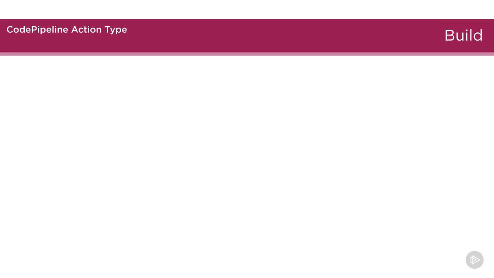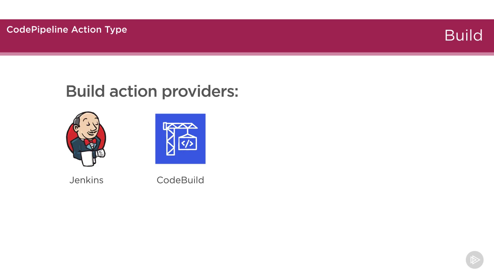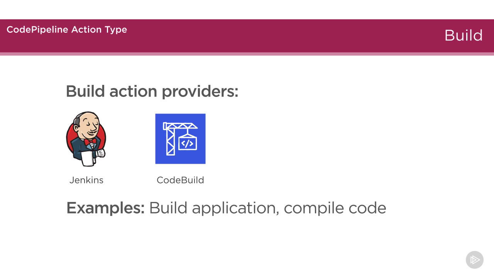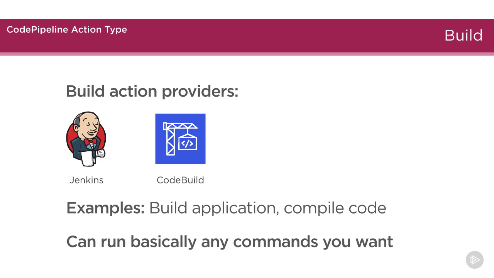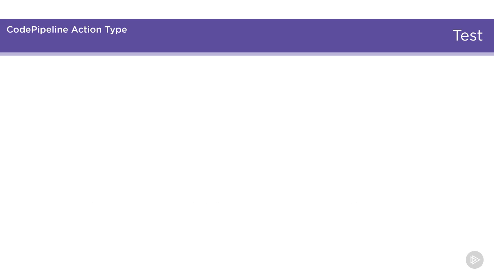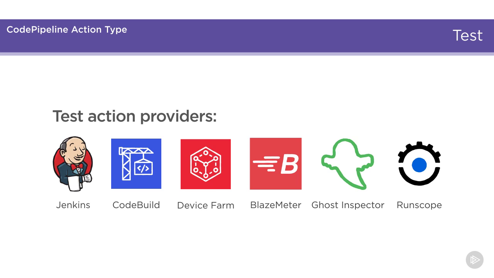The next action type is the build type. These actions run a job on one of the available build providers. Typically, this is where you would build or compile the code for your application. If needed, you can also have some arbitrary code run on a CodeBuild job, say if you wanted to run some commands using the AWS CLI, for example. An important part of automated deployment is automated testing, and the test action type is how you can implement that in your pipeline. There are many different providers for the test action type, including various third parties, and also just using CodeBuild to run your tests.